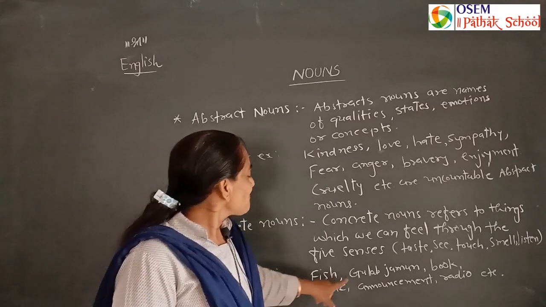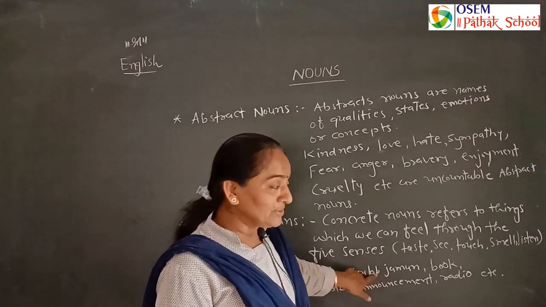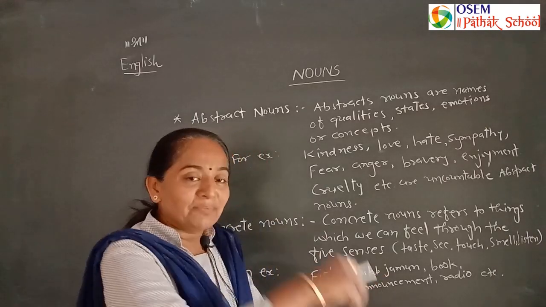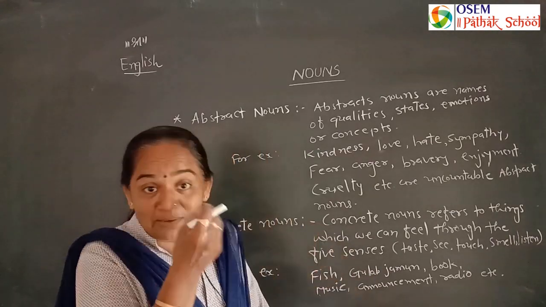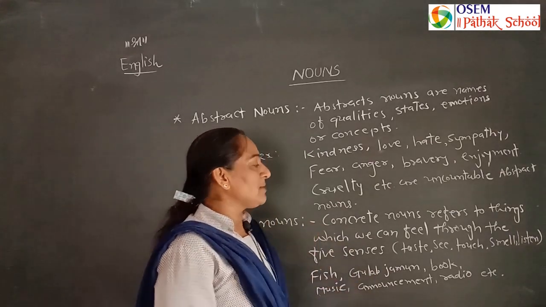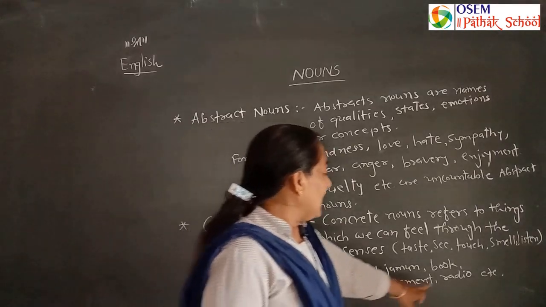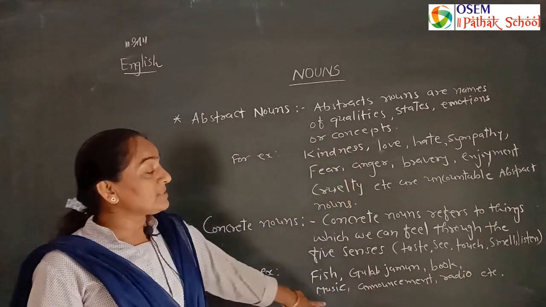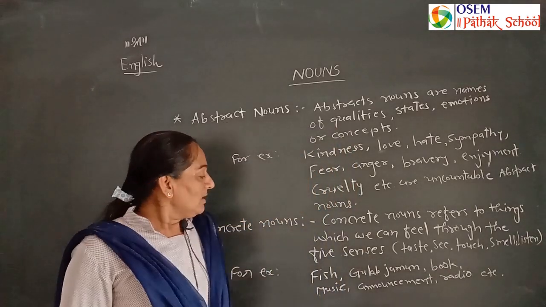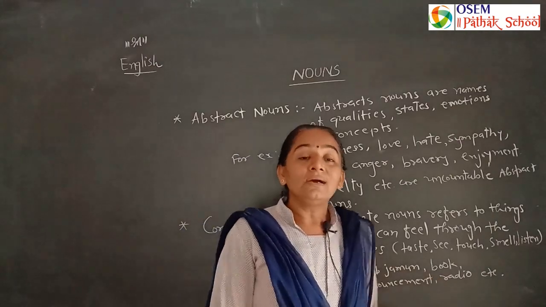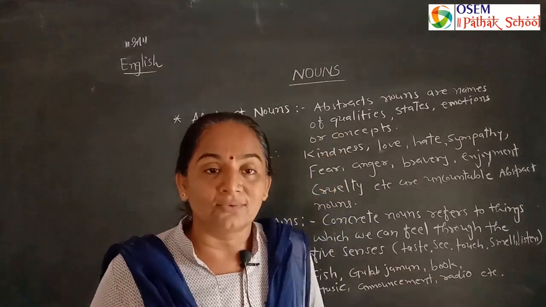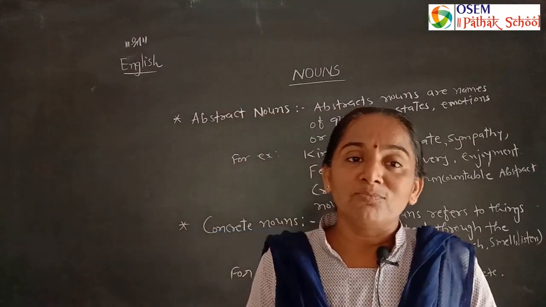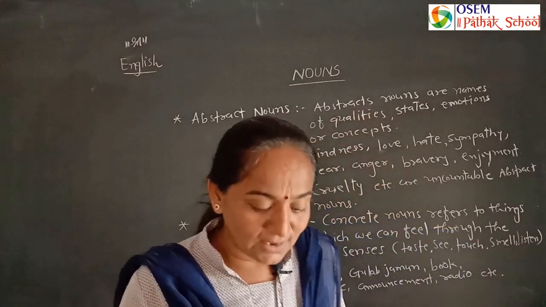Gulab jamun, we can see, touch, smell, enjoy. And book, music we can listen to, the announcement, radio, etc. are concrete nouns.